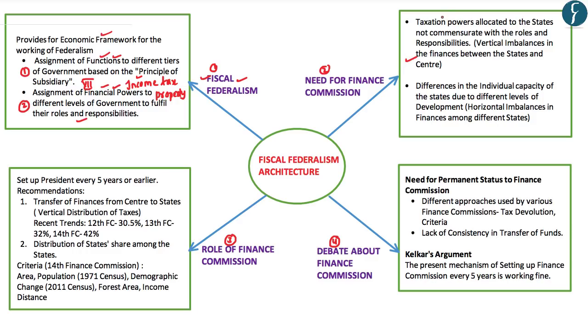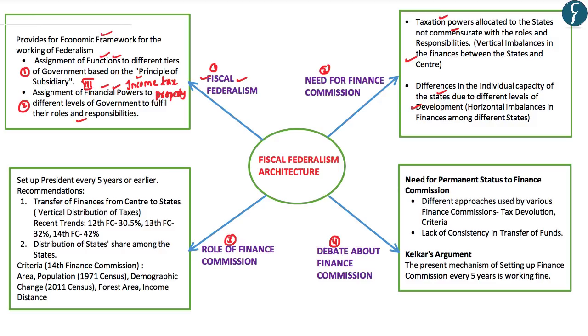This is because the taxation powers given to the state governments are not commensurate with their roles and responsibilities. On similar lines, the different states in India are at different levels of development. For example, some of the well-developed states such as Gujarat, Maharashtra, Tamil Nadu, etc., have much greater finances in order to provide basic goods and services.